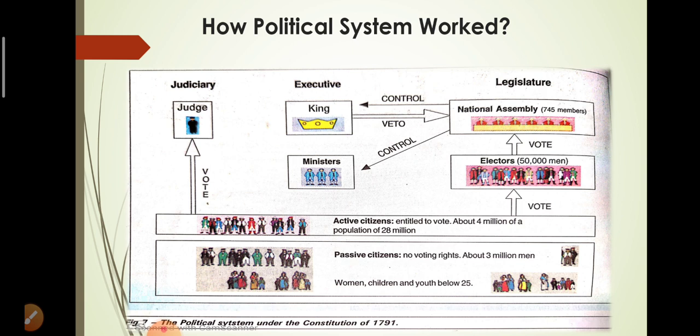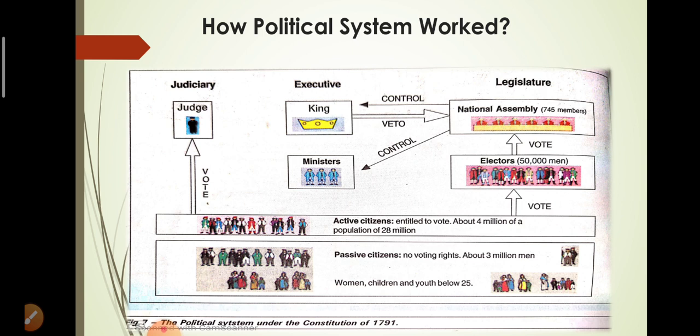In the middle, we have the second institution, known as the executive. Under the executive, we had the king and the ministers. The king and the ministers ruled France, but they were now ruling under the written guidelines of the constitution. The third institution, at the left of the picture, was the judiciary.